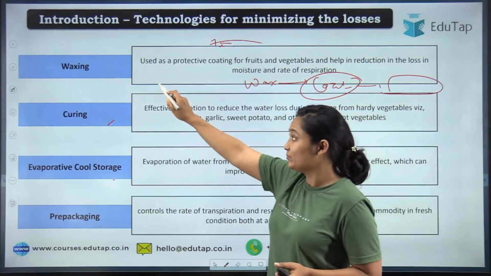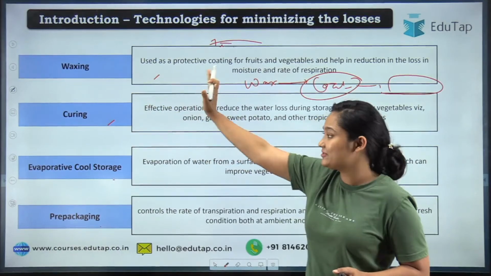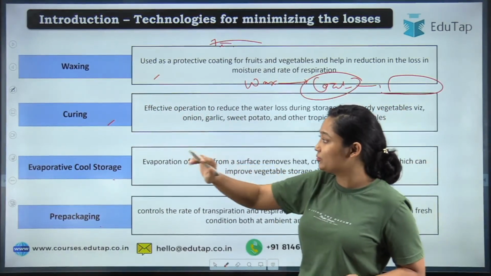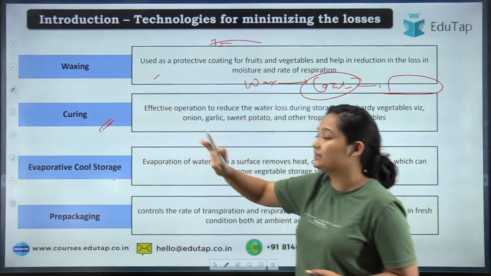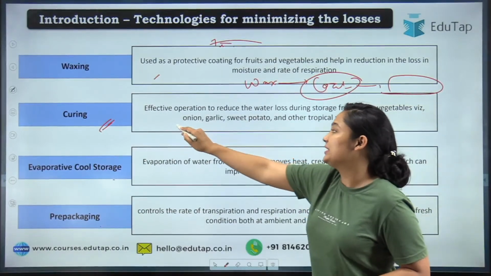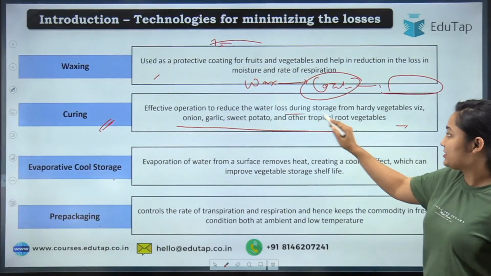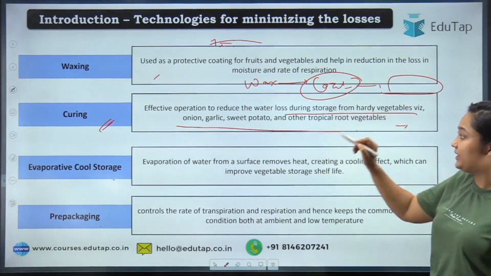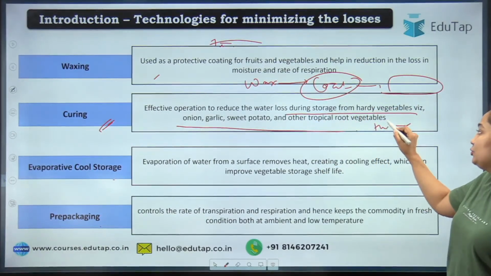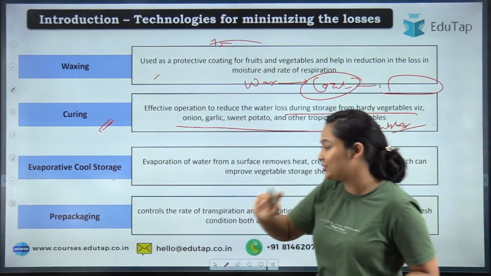Respiration will be controlled. So we will discuss the waxing in an elaborate manner, so don't worry about that. Curing, again, we will discuss in an elaborated manner, but here you have to see what we do. We are reducing the post-harvest loss, and particularly in tuber crops this is used, when we are talking about curing.